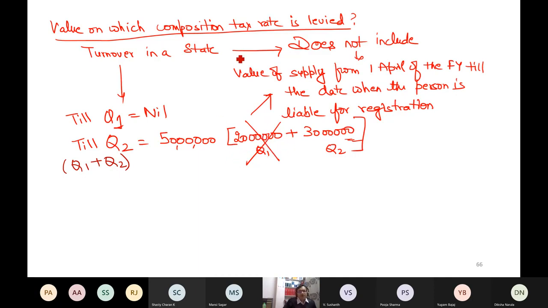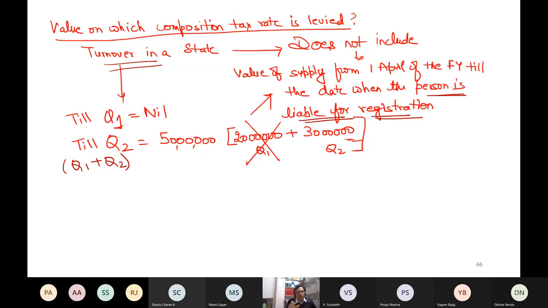But I know that while computing the composition tax rate, turnover in a state never includes that turnover which is till the date when I was liable for registration. In quarter 1, my turnover was 20 lakh rupees, and till 20 lakh I am not supposed to take registration. So I have to exclude this 20 lakh rupees.